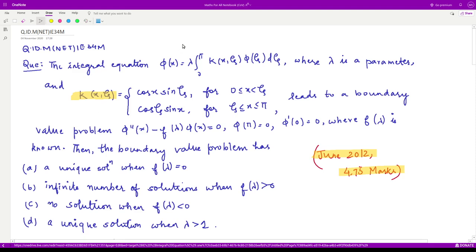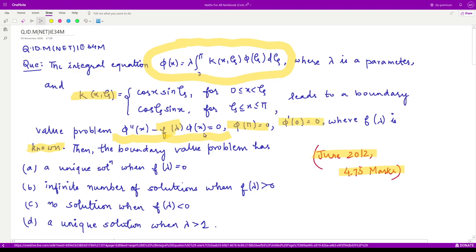That means when you convert this integral equation, you have this kind of boundary equation where f of lambda is some known function. That means when you convert this, you will get some value of f of lambda with the conditions given as phi at pi is equal to 0 and phi dash 0 is equal to 0.